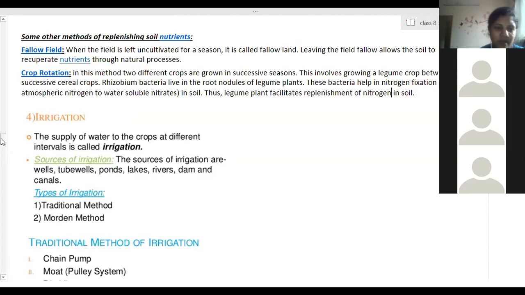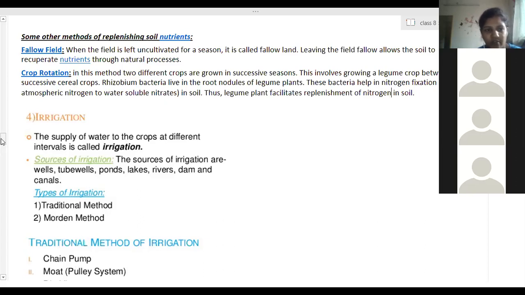Same thing happens with the plants also. Plants also cannot survive without water because the different chemical reactions taking place in the plants need water. The process of photosynthesis will take place only in the presence of water. Water is very important for the growth of the plant and for the different activities taking place in the plant. Water is very, very important. So water has to be supplied to the plants at different intervals.